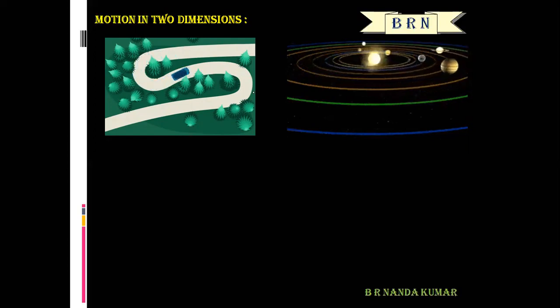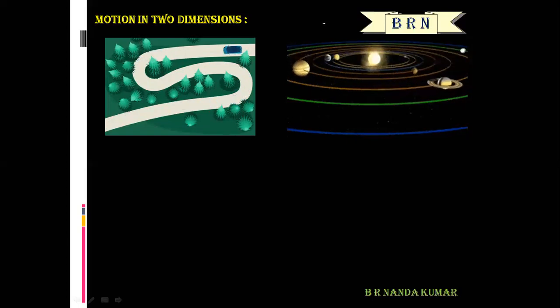Motion of a car along a curved road and motion of planets around the sun are examples of two-dimensional motion. When a particle moves along a plane, its motion is said to be motion in two dimensions.